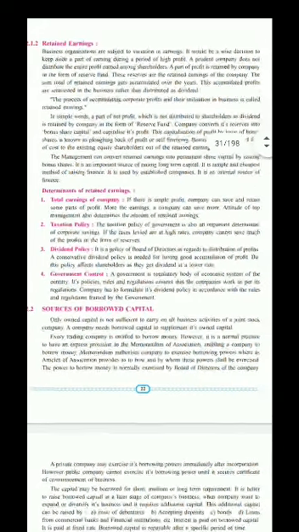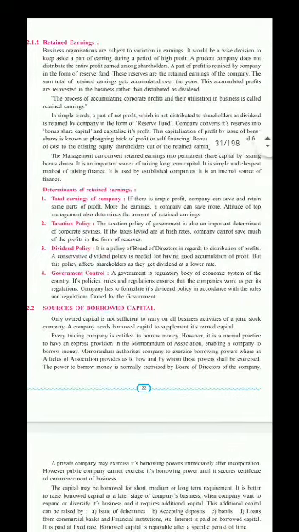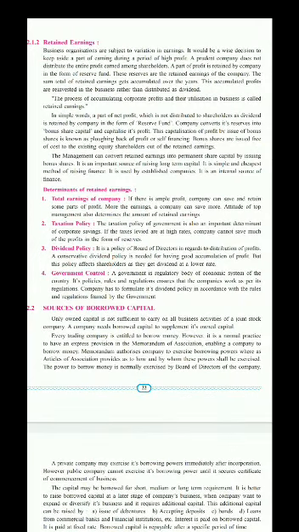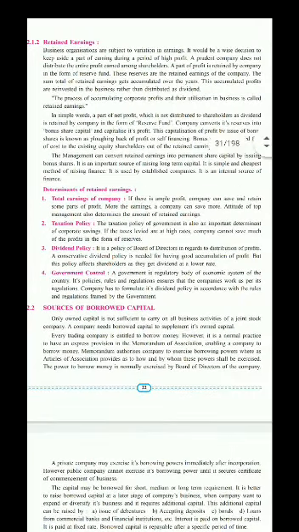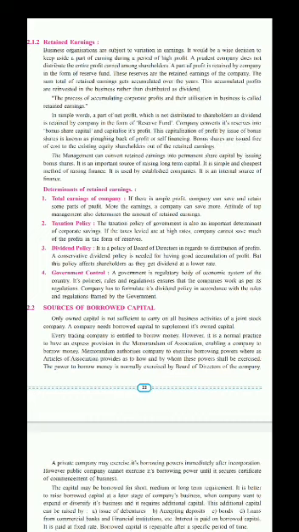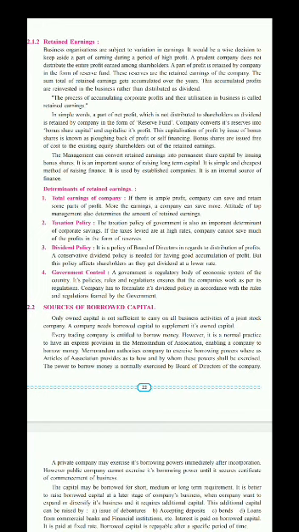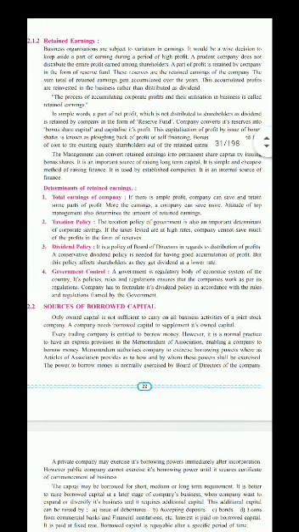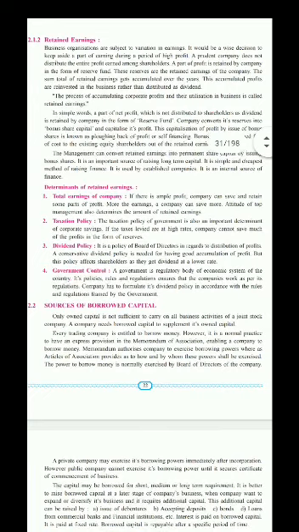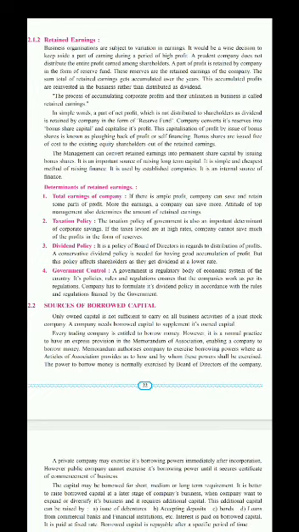The process of accumulating corporate profits and their utilization in business is called retained earnings. Now, what is the definition of retained earnings? The process of accumulating corporate profits, corporate profits को carry forward करना and the utilization in business is called retained earnings. So retained earnings is a very important part of this chapter. I have to explain it more nicely.